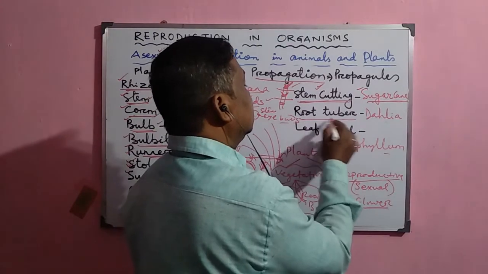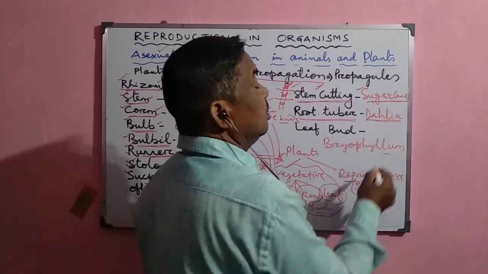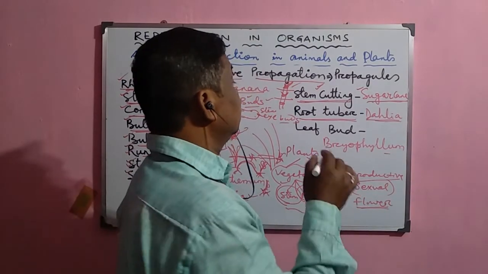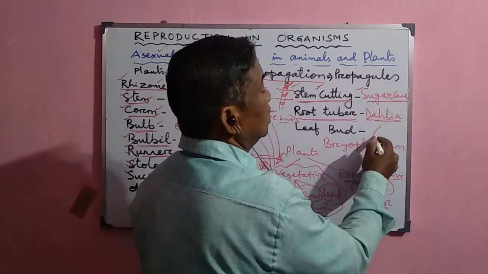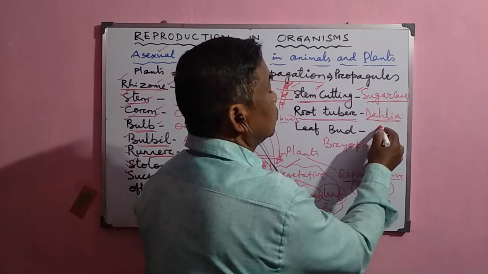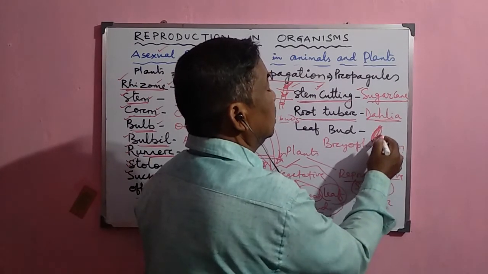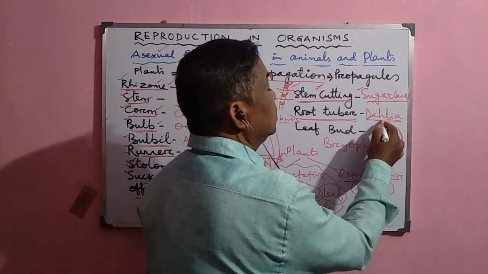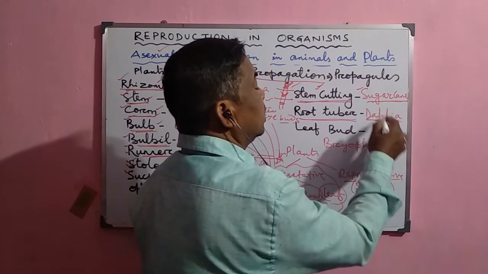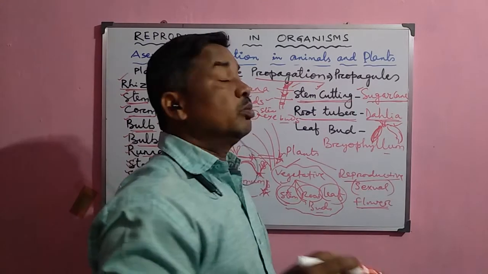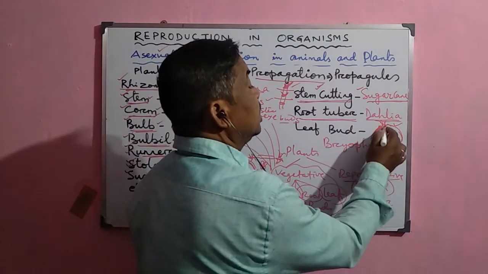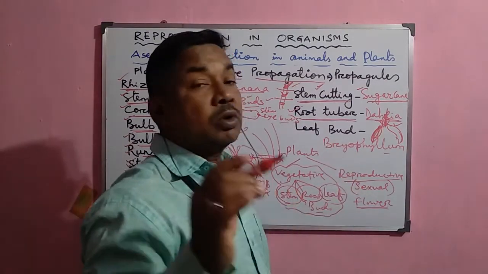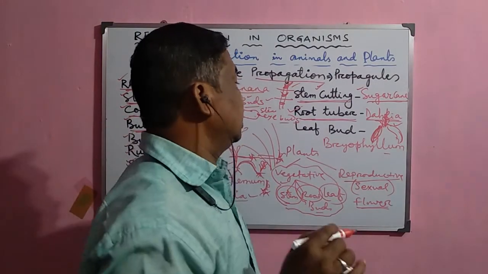Now, in case of dahlia, dahlia has a very beautiful flower, but it does not have seeds. So the new plant always develops from the roots, because the root of the dahlia is very swollen like this, and these are the organs for perennation. When the plant dies, in the next season the new dahlia plants develop from the root. So that is called the root tuber, and from the root tuber the new dahlia plant develops.